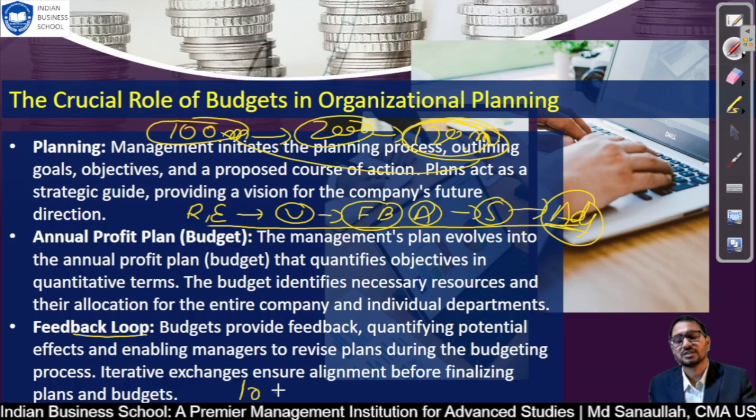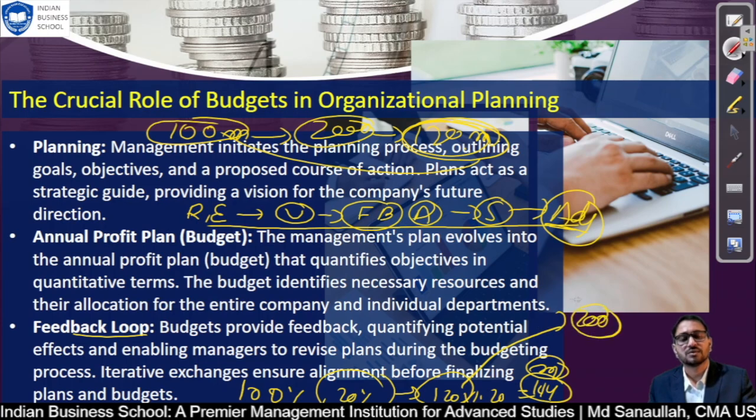So a 100% jump is not possible, 20% we can go. So from the next forecast or budget, we will make 120 into 1.2, okay, that would be 1.44. So 144 million we can predict. Not like last year we went from 100 to 120, and now you plan 200 because you think we have achieved 120 last year. No, this does not work like this.